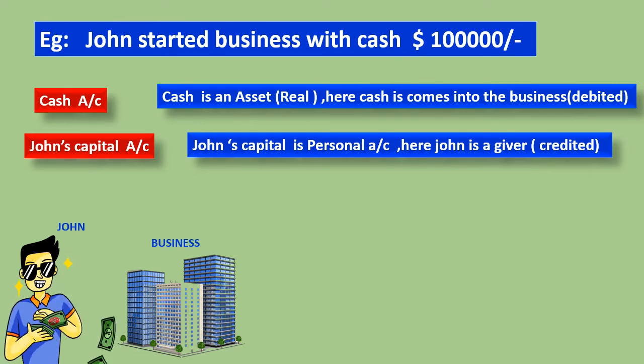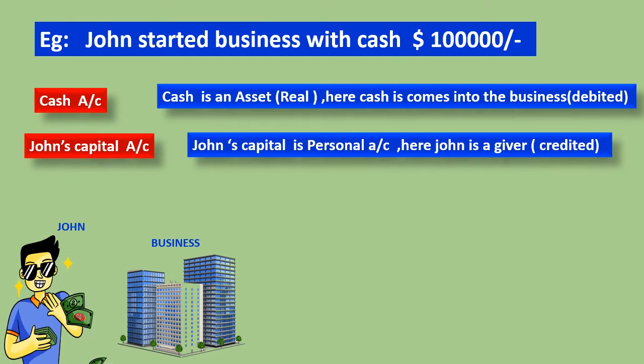Once again, I will repeat this one. John started business with cash $100,000. Here cash is there and John's capital is there. Cash comes to the business, right? And who is giving that? John is giving it. So John is the giver here. John's capital account is credited and cash is debited because cash comes to the business. Here John and business are two persons; we are focusing on the business only. Who gave this money? John gave this money as capital.